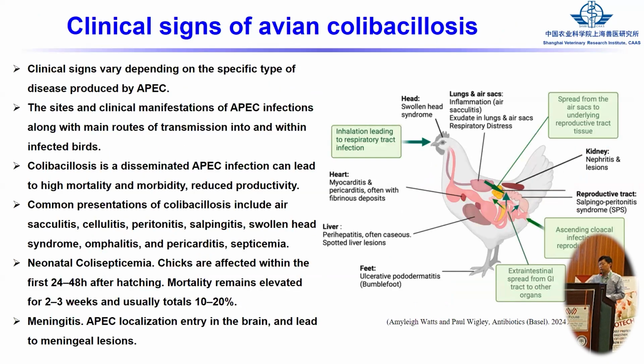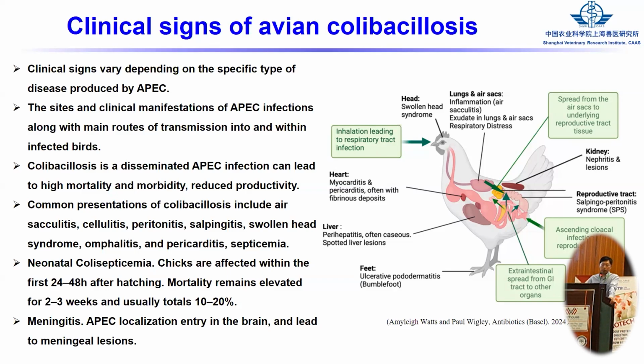And this is just a clinical sign of the APEC infection, but as we know, APEC can infect different tissues such as head, heart, liver, and also feet, and we show different lesions.